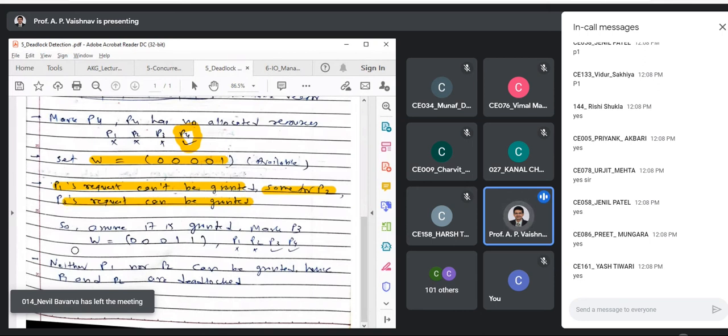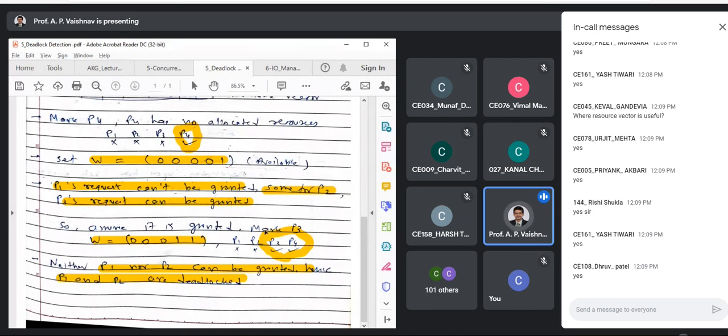So now we update W, and W becomes this. P3 and P4 are both marked, so the only ones left are P1 and P2. Check once again. Still, we are not able to grant P1 or P2. Hence, we can derive that P1 and P2 are deadlocked. Okay, so again I'm asking, are you clear with this deadlock detection algorithm?